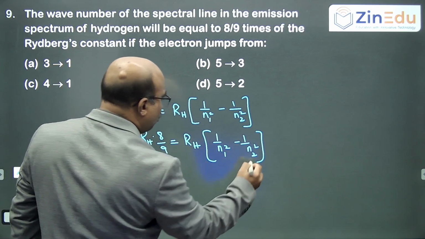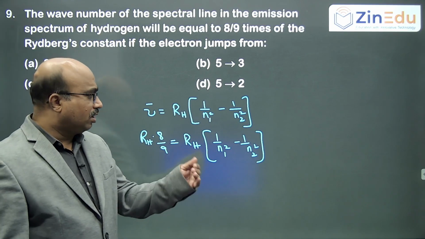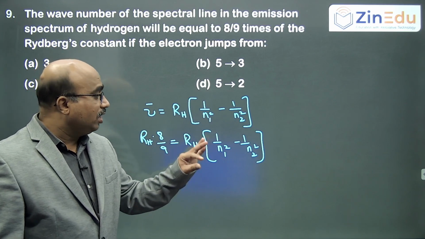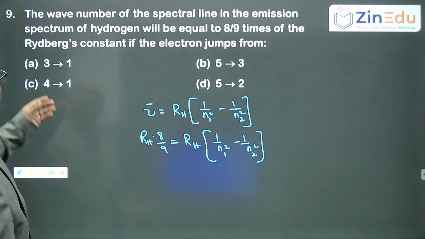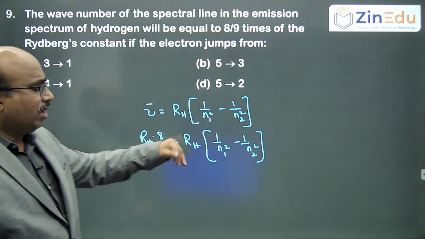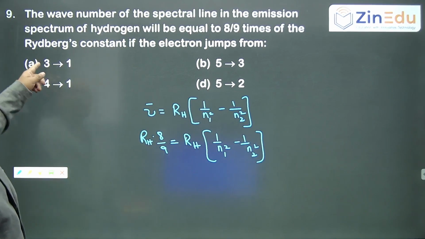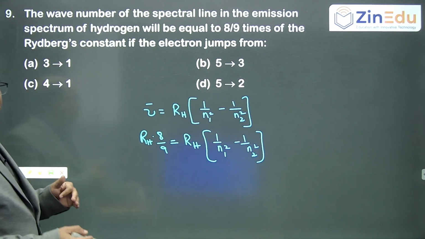If you go on solving this question, you can't solve two variables without two equations, and we have only one equation. So, how to do it? It is simple. If you substitute values for n1 and n2, n1 will generally be lower and n2 higher. If you take 3 and 1, then it is 1 square and 3 square, so overall it will be 8 by 9.